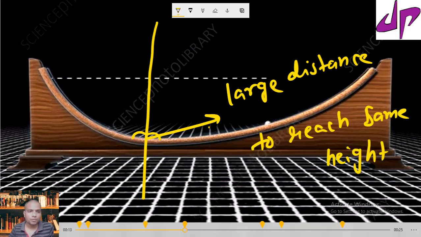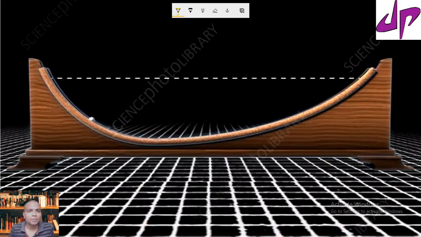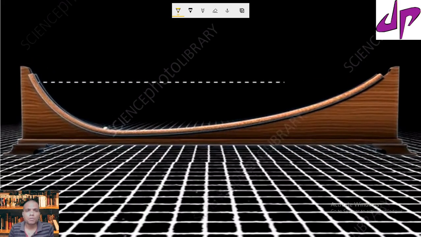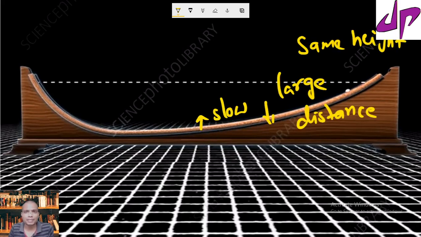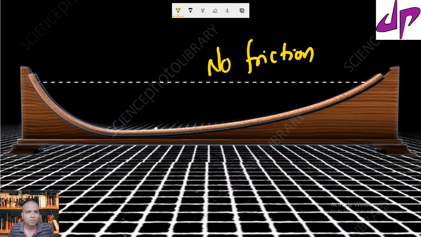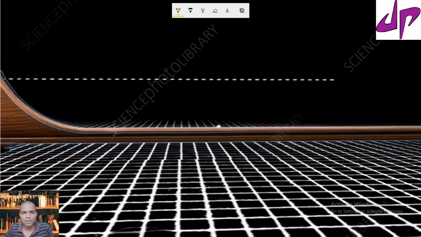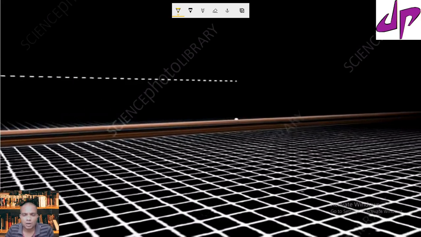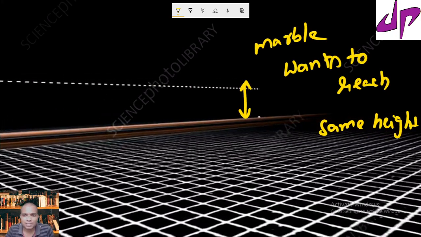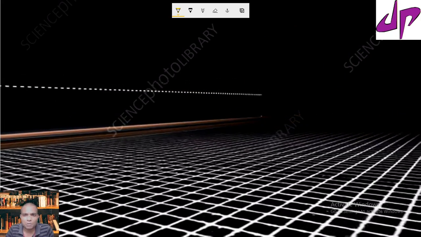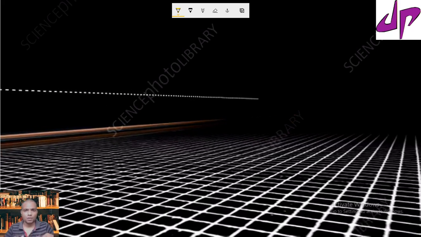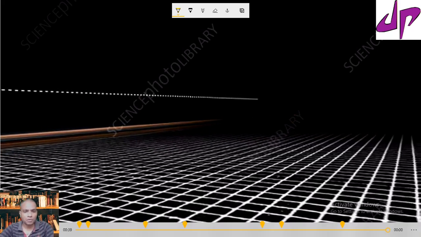And finally, if you leave the marble by again changing the inclined plane angle, the marble wants to always reach the same height, which are the observations made by Galileo. Here we neglected the friction. Now the marble is searching for the same height and it will move forever. So from this we made certain conclusions.